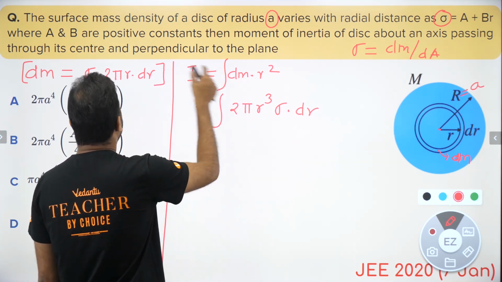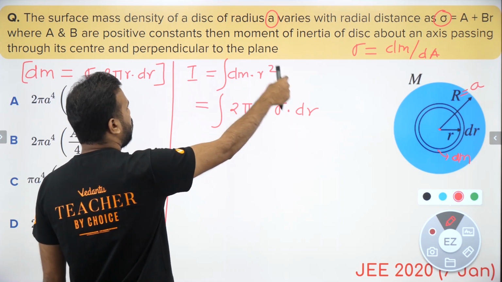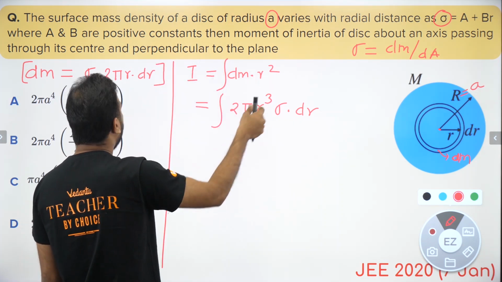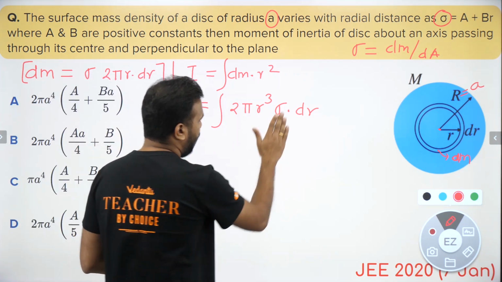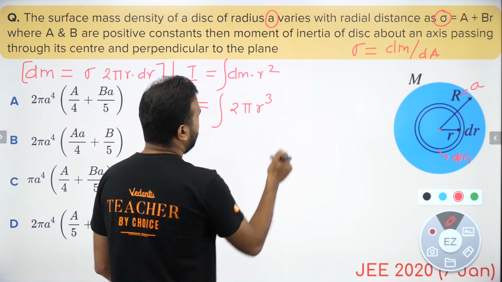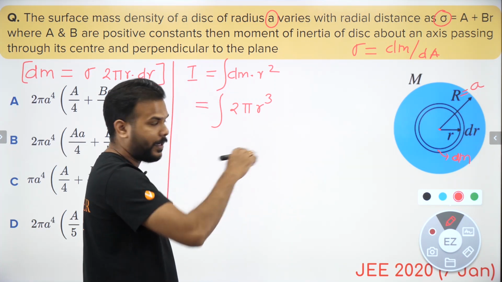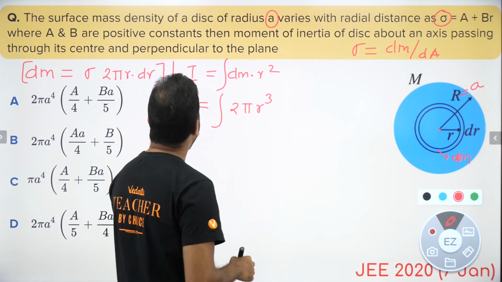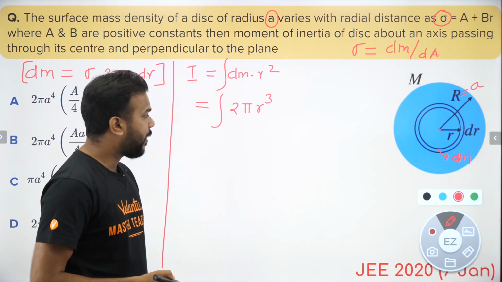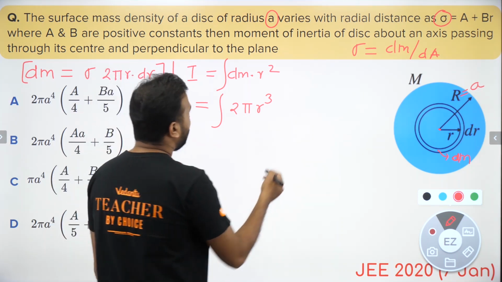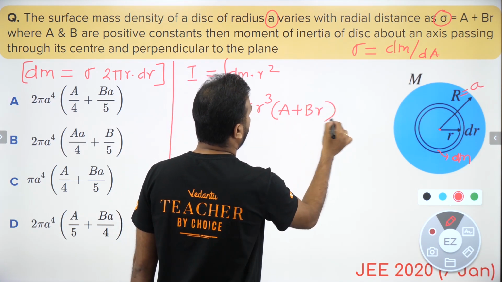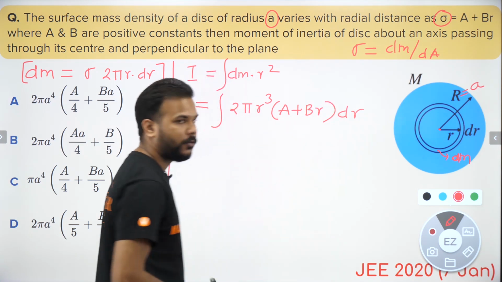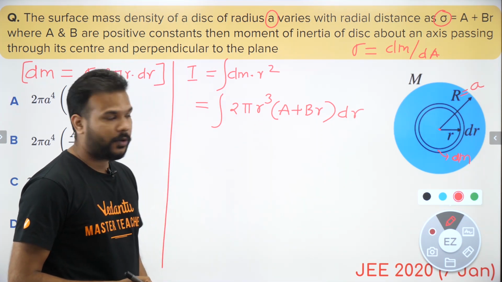So this is dm, which is 2 pi r into r square, makes it dr r cube. Then we have sigma, then we have dr. Okay guys, and what is sigma? Now I'm writing it here only, guys, because it is going to be a relatively space-taking derivation. So a plus br into dr. I've just written the expression of sigma here.